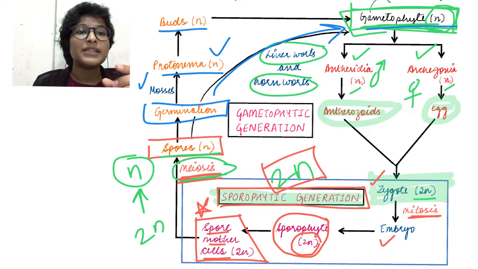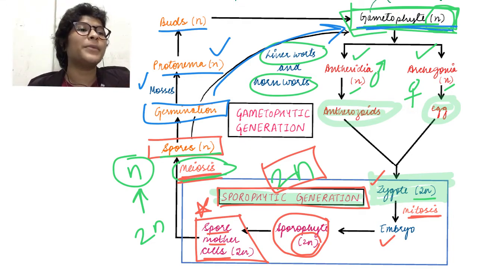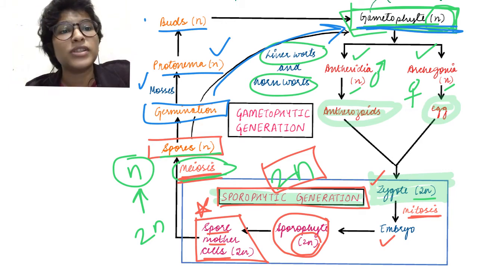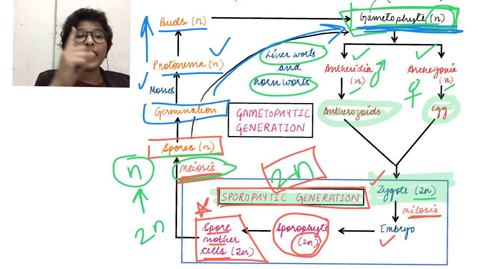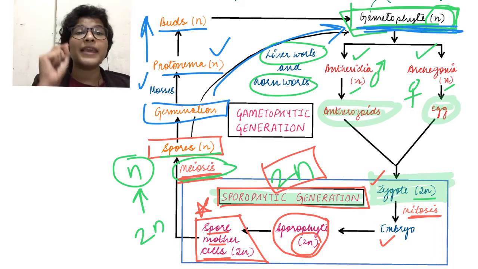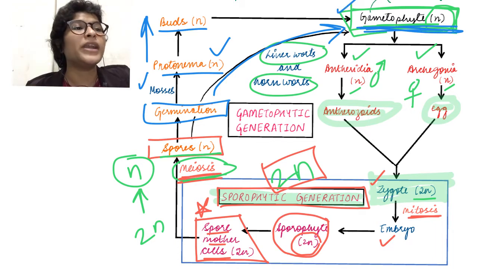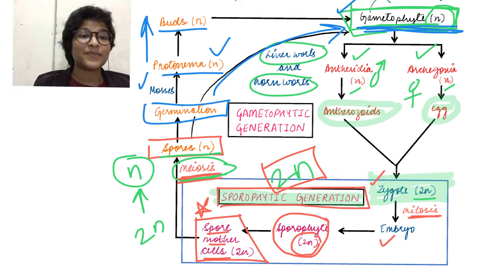Now these buds will individually grow to form a gametophyte. Okay, these two stages ensure कि एक spore से multiple gametophytes बनते हैं. Therefore survival chances better. क्योंकि एक spore से एक protonema बनेगा which will have multiple buds and each bud has the capacity to give rise to an individual gametophyte. So that is why एक spore से number of gametophytes ज़्यादा बनेंगे.